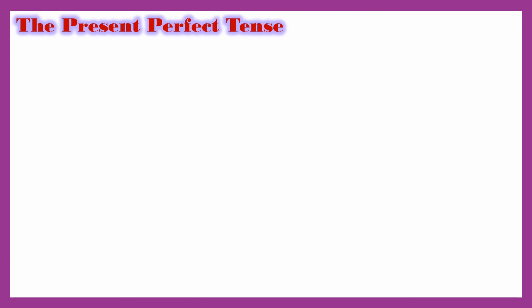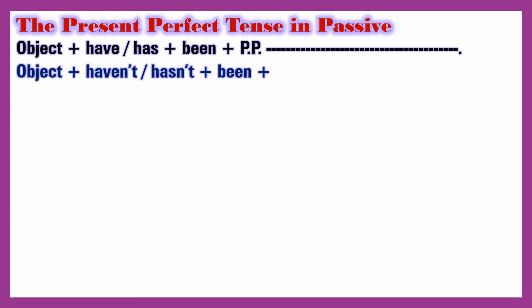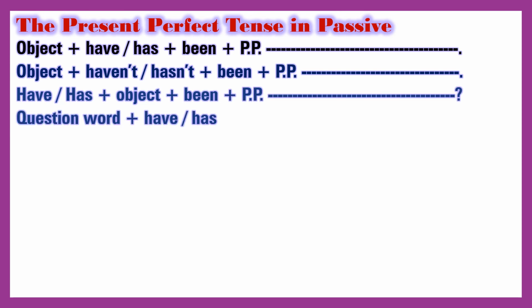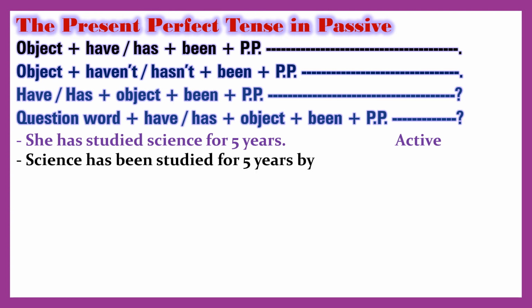The present perfect tense in passive. Object and have, has and been and pp. Object plus haven't, hasn't and been and pp. Have, has and object plus been and pp. Question word and have, has and object plus been and pp.